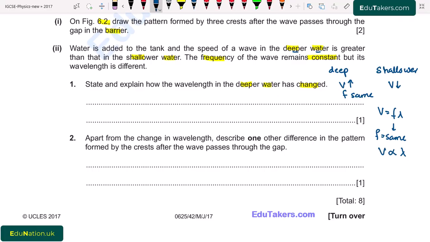So, in the question we have to explain the wavelength in the deeper water. We can see here that the speed of the wave in deeper water is greater. So, the wavelength in the deeper water must be larger. I write here wavelength is larger because speed is greater.